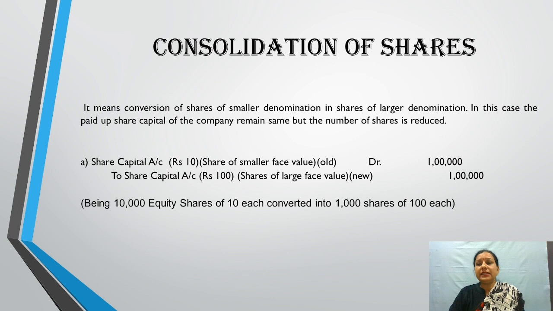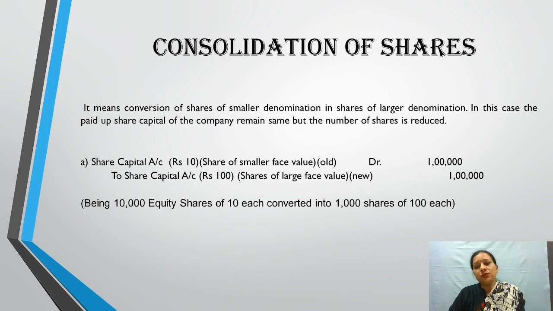Next is consolidation of shares. It means conversion of shares of smaller denomination into shares of larger denomination. In this case, the paid up share capital of the company remains same, but the number of shares is reduced. For example, if a company had issued 10,000 equity shares of 10 each, then these shares can be consolidated into 1,000 shares of 100 each.